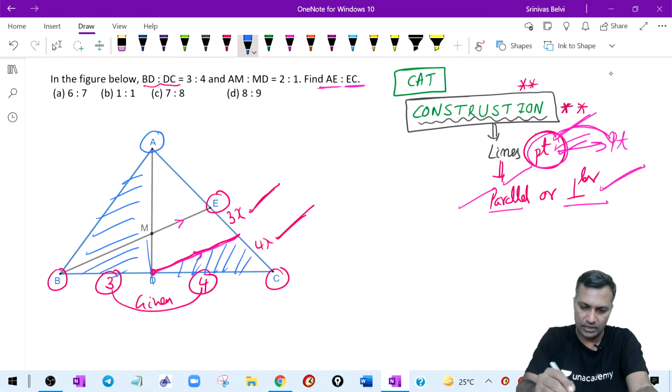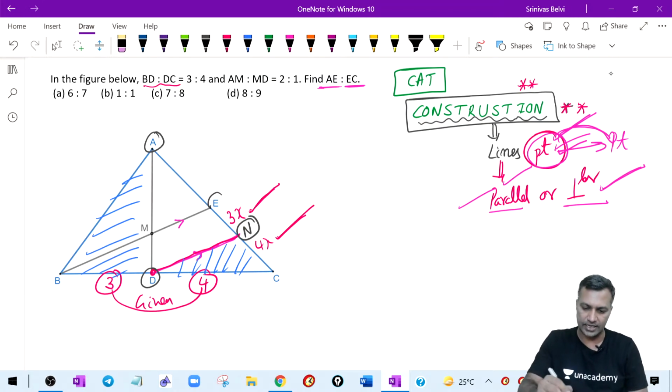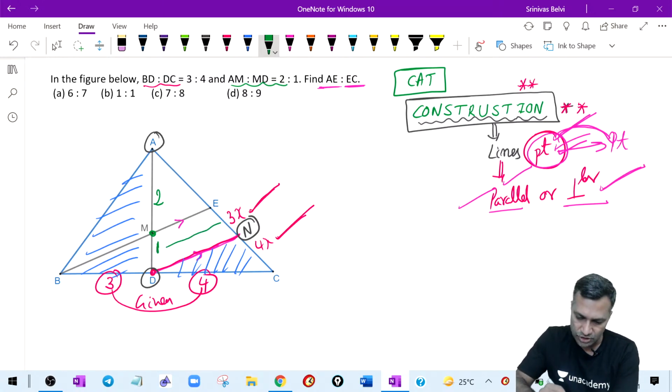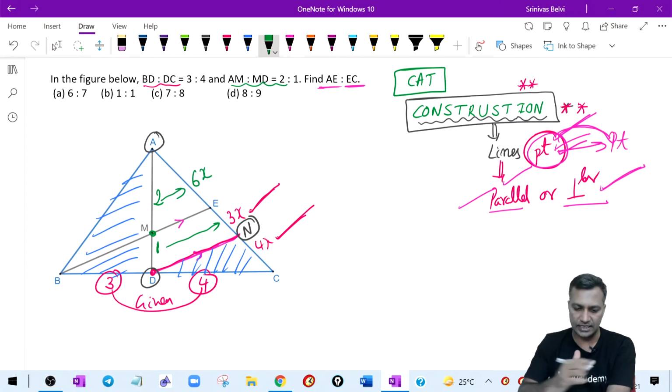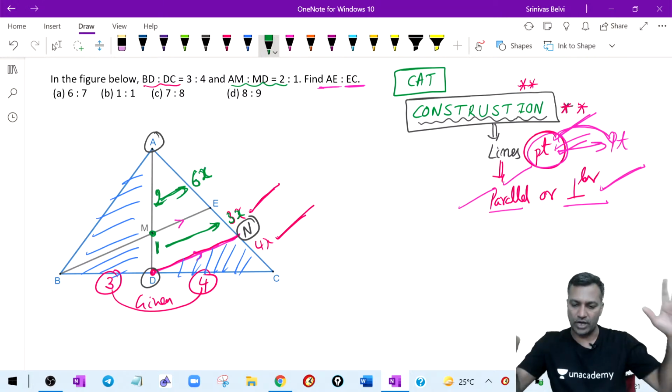Focus only on the triangle here. Focus on the triangle A, D, and let me call this point N. Focus on the triangle ADN. In this particular triangle ADN, there is a point M which divides it. AM to MD is in the ratio 2 is to 1. Now 1 corresponds to 3x, therefore 2 corresponds to 6x. Done. So therefore I'm ready with my numbers.